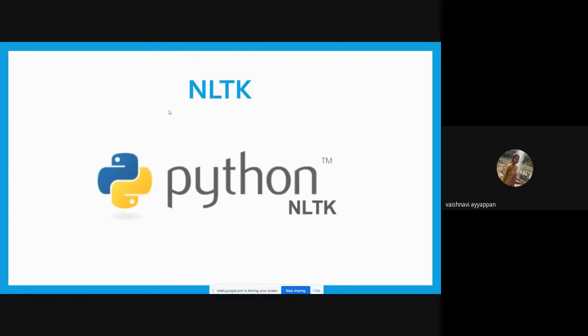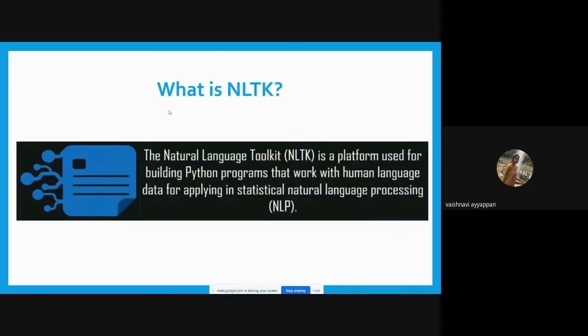Okay, this is our main concept: NLTK, text analytics using NLTK. What is NLTK? We are going to analyze the text using NLTK. We said that we are going to process our text using NLTK. So what is NLTK? NLTK is a Python library. Using this only, we are going to process the text and analyze the text. Let's see in depth what NLTK is.